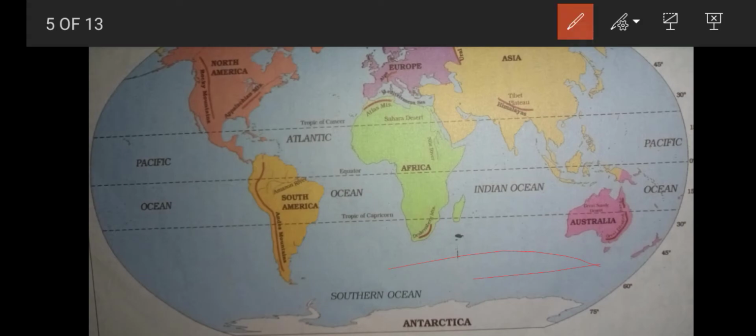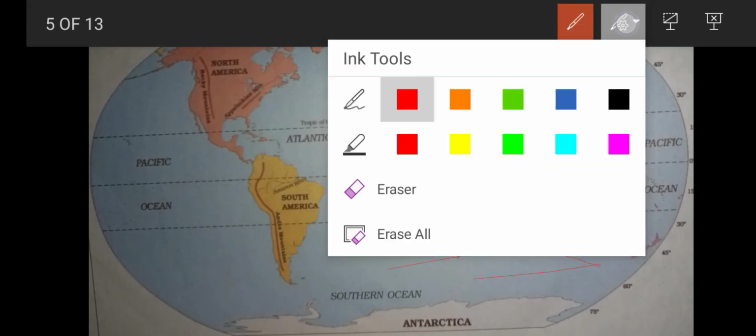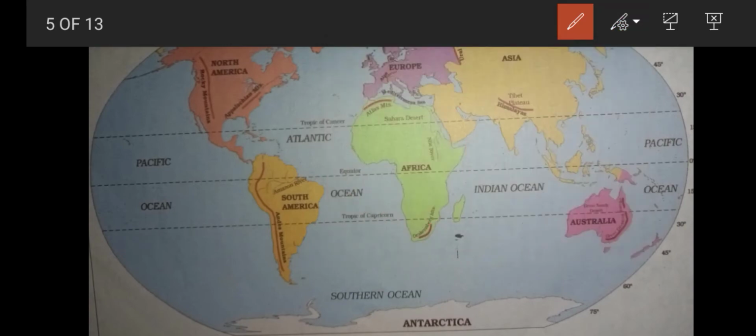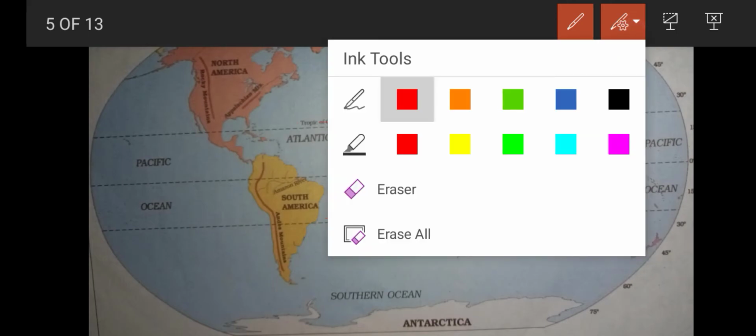Now let us go to the second largest continent, that is Africa. Listen carefully. The 3 important parallels of latitude: Tropic of Cancer, Tropic of Capricorn, and Equator, all 3 pass through Africa. And 2 important things are found in Africa.